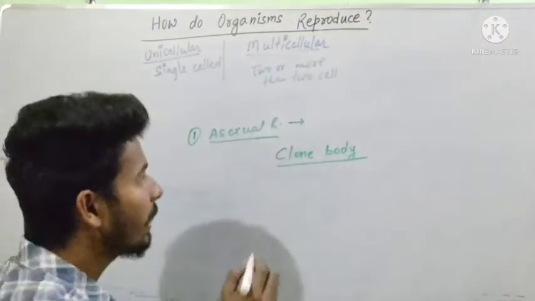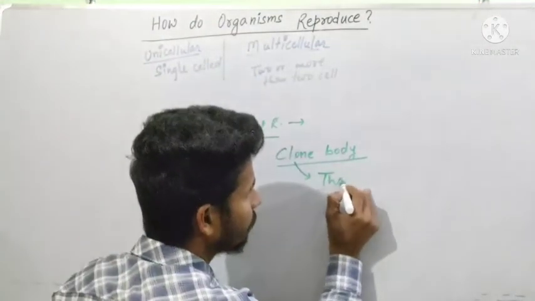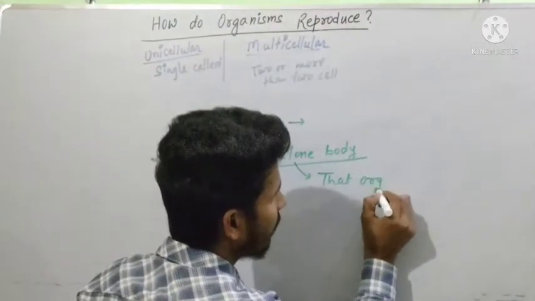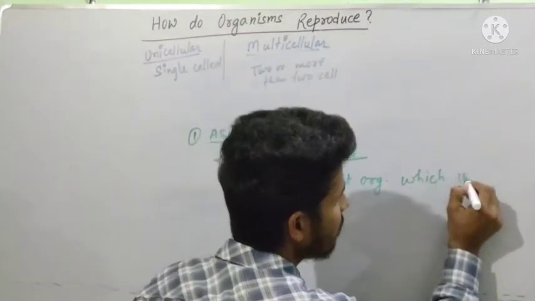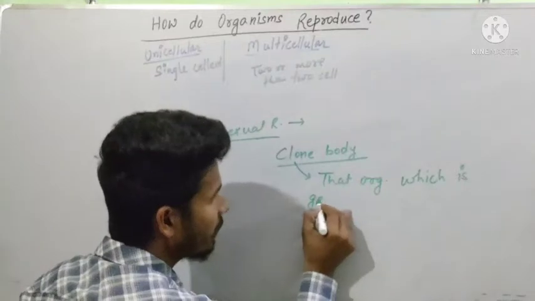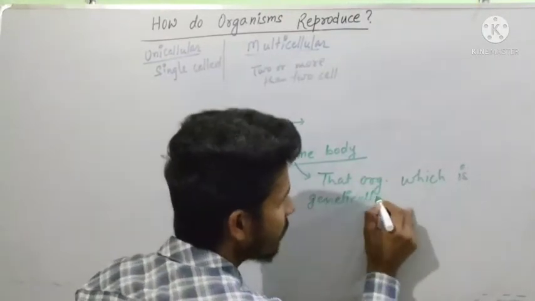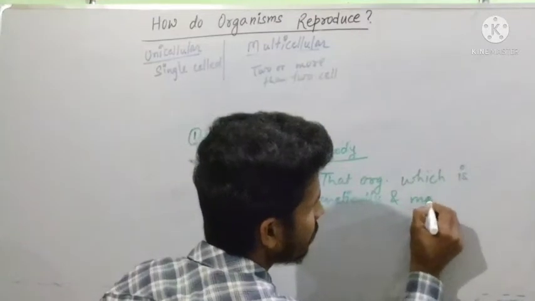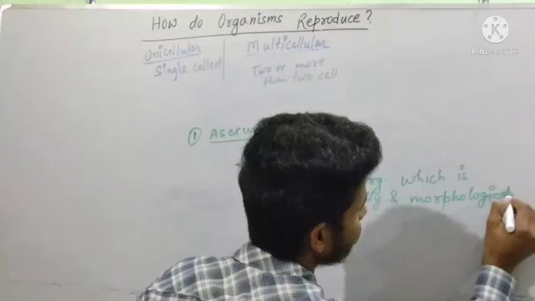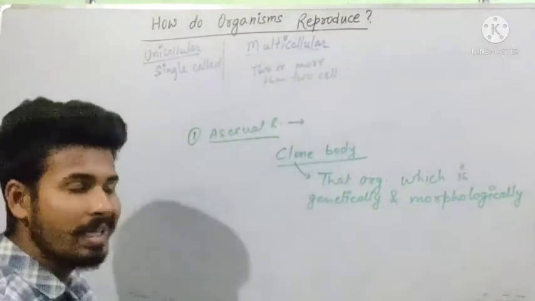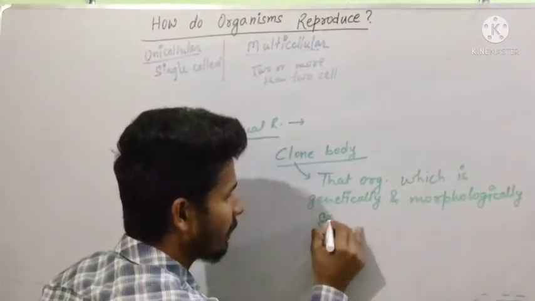The clone body can be defined as that organism which is genetically and morphologically similar.